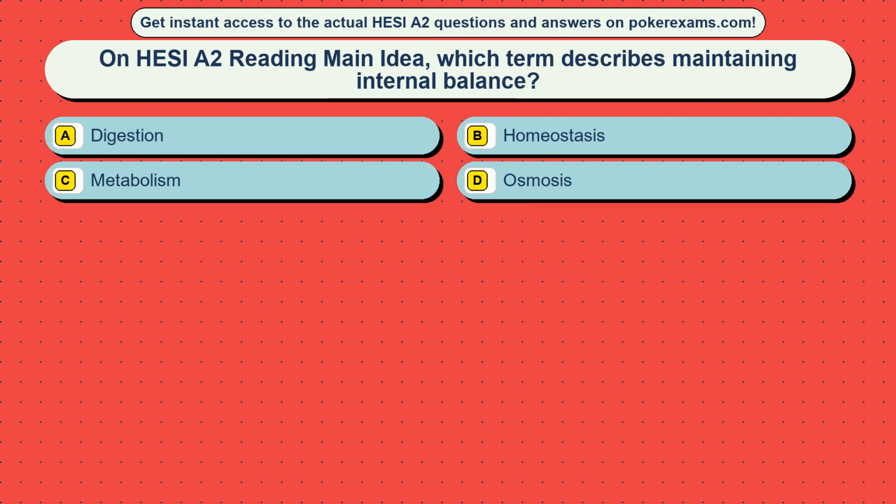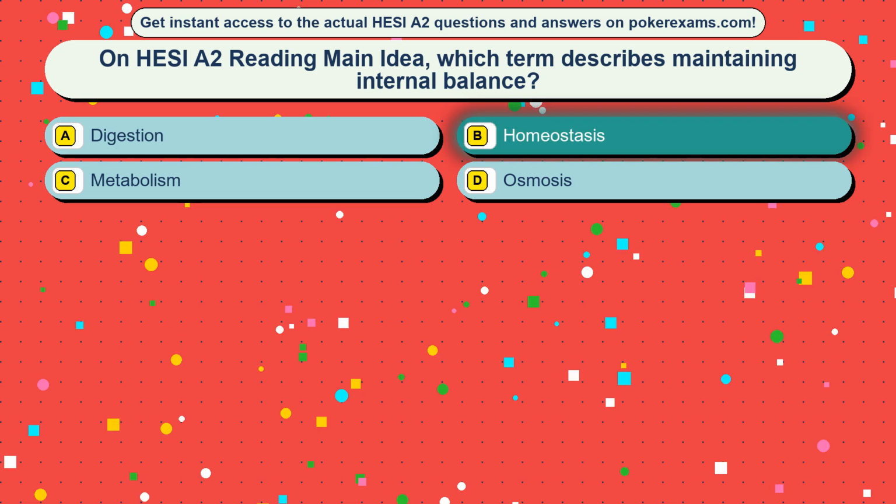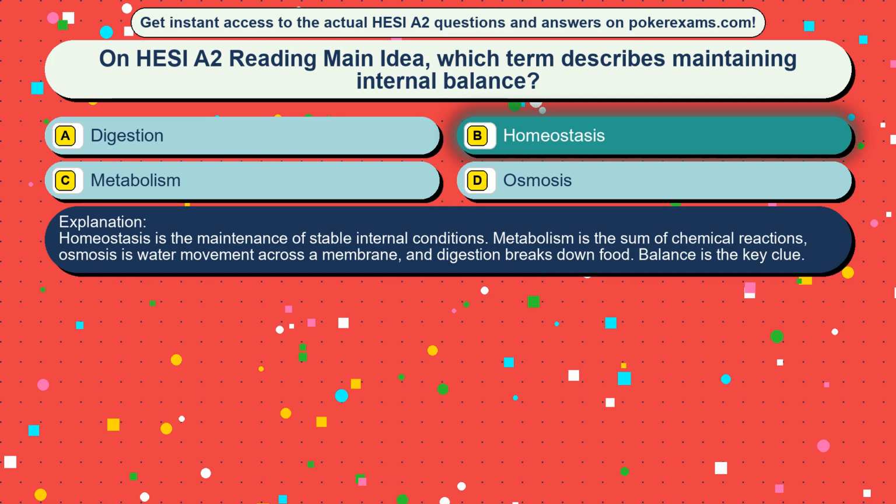Question 4. On HESI A2 reading main idea, which term describes maintaining internal balance? Option A, digestion. Option B, homeostasis. Option C, metabolism. Option D, osmosis. The correct answer is option B, homeostasis. Homeostasis is the maintenance of stable internal conditions. Metabolism is the sum of chemical reactions, osmosis is water movement across a membrane, and digestion breaks down food. Balance is the key clue.